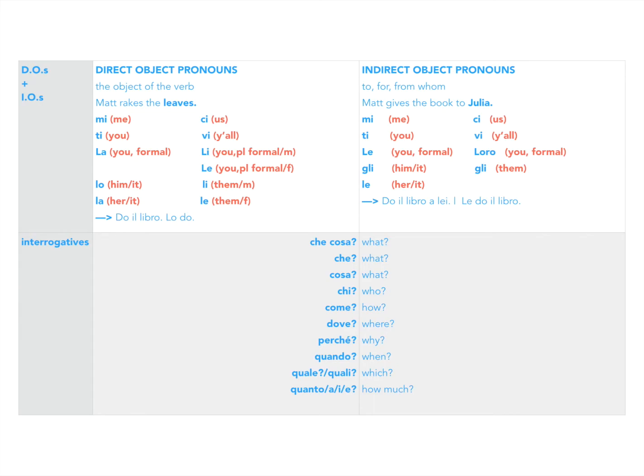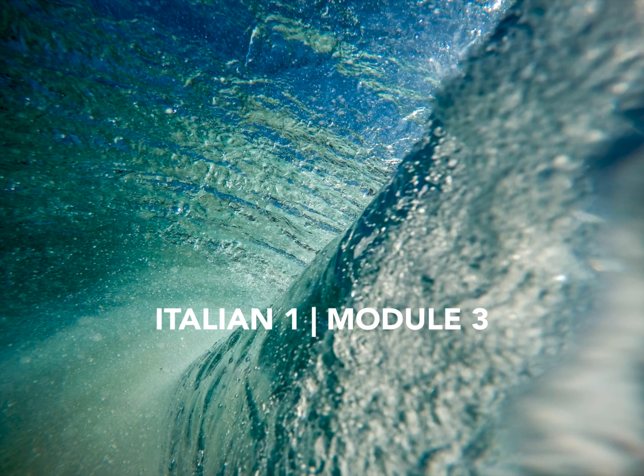Quanto? Quanta? Quanti? Quante? How much? Now on this last one, we have four different kinds of how much because we'll be asking how much of certain kinds of nouns. So if we say, how many girls? Quante ragazze? We need the feminine plural. If we say, how many boys? We'd say quanti ragazzi. Italians love to match. We have adjective agreement all over the place.